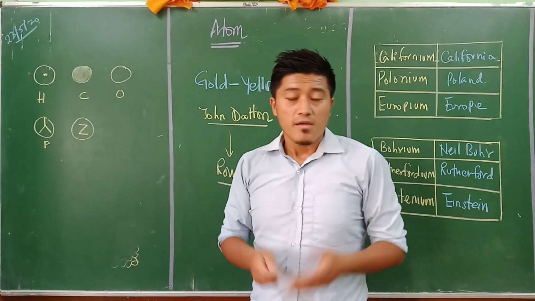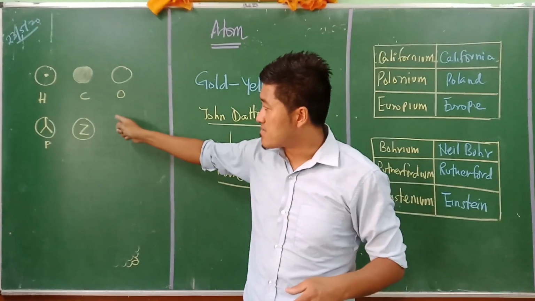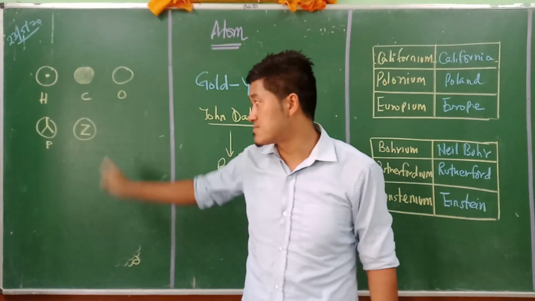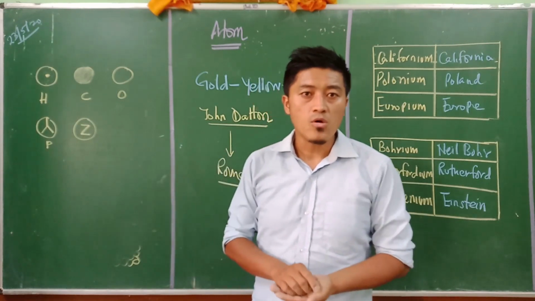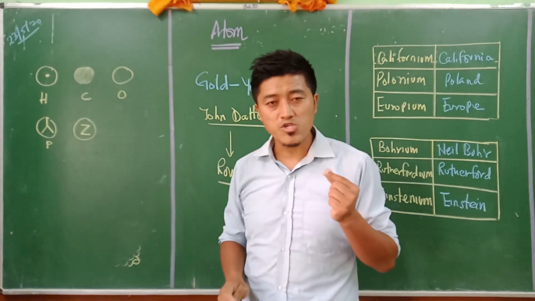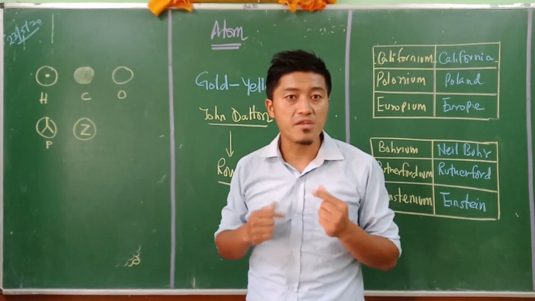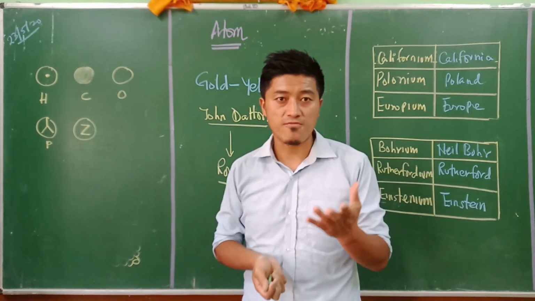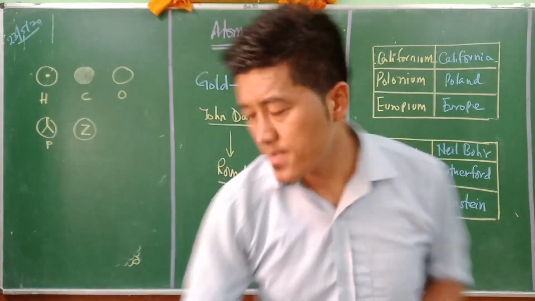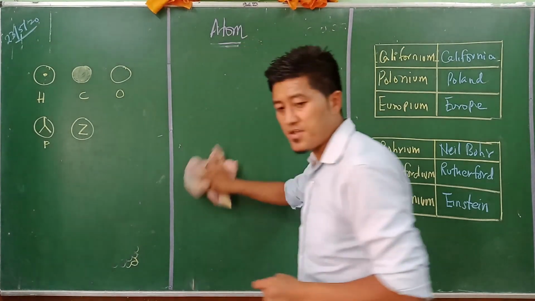But it would be very complicated for all of us to remember these kinds of symbols for all 118 elements if we were using these symbols now. So the scientists tried to adopt some other means by which they could have a better, more convenient way to give symbols to the elements. So let us try to go for it. This was not convenient.